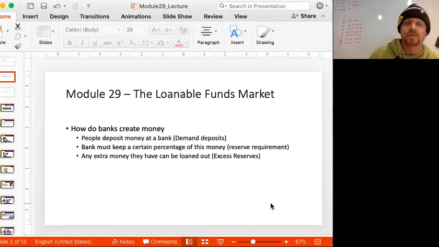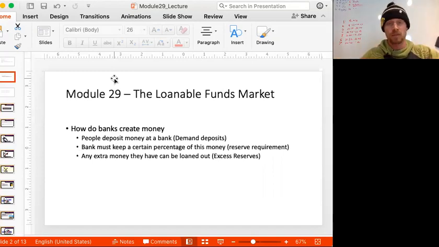And just as a review, we need to mention, how do banks create money? Well, as we mentioned, banks create money when they make loans. So people deposit money at a bank. We call that a demand deposit, because when you deposit money at a bank, you are allowed to demand that money back.